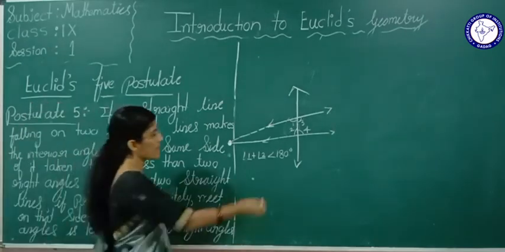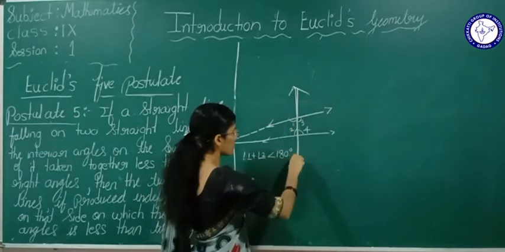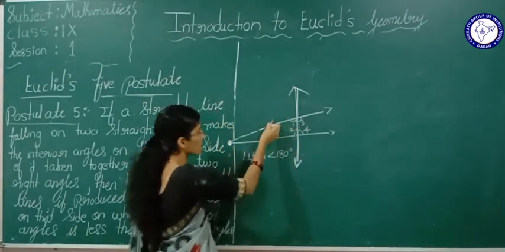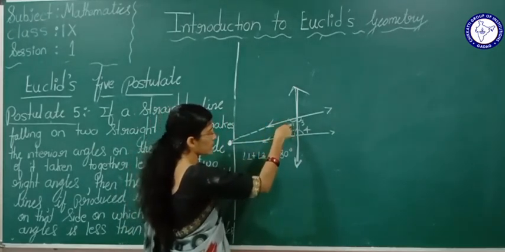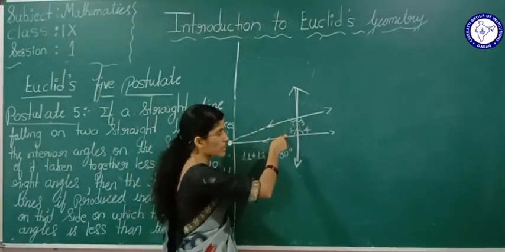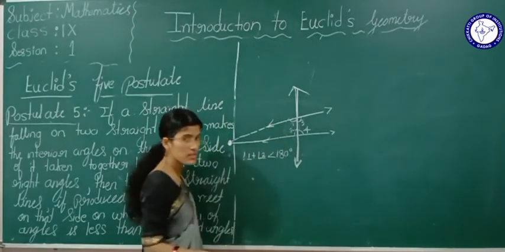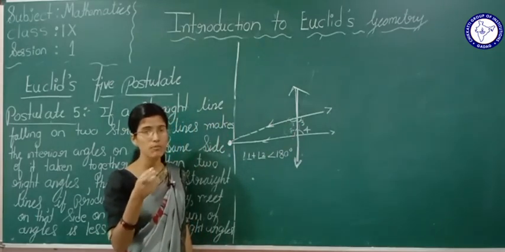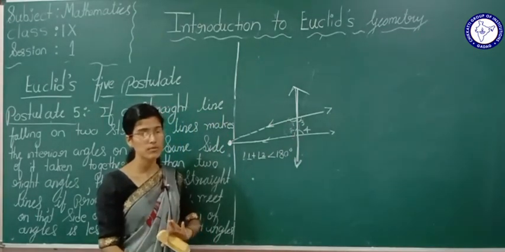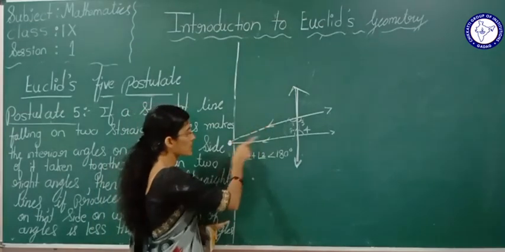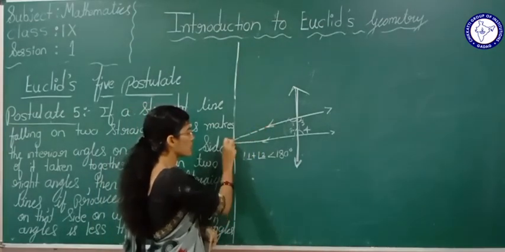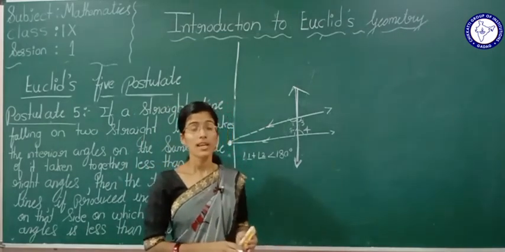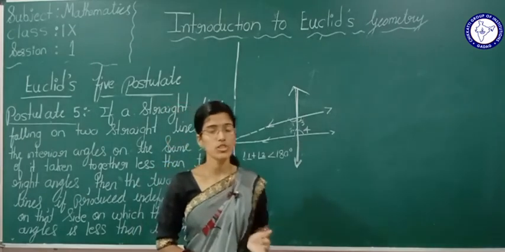Or if you take two lines and one line falls on these two lines, and one pair of interior angles is less than 180 degrees, it may be angle 1 plus angle 2 is less than 180 degrees, or angle 3 plus angle 4 is less than 180 degrees. Say any one pair is less than 180 degrees, then if you extend these two lines, they are going to intersect at one particular point. So this is about the fifth postulate. An equivalent version of the fifth postulate we are going to see in the next class.